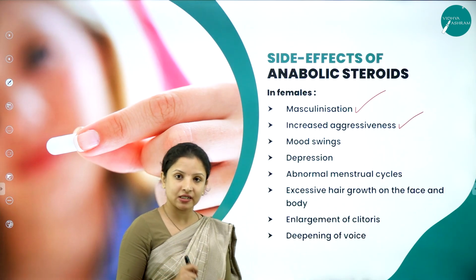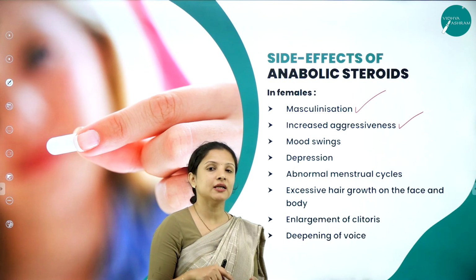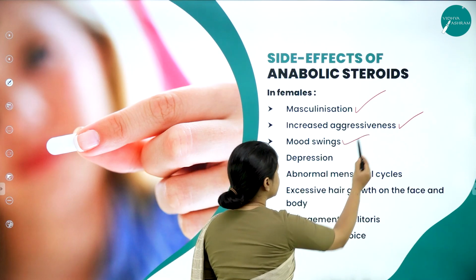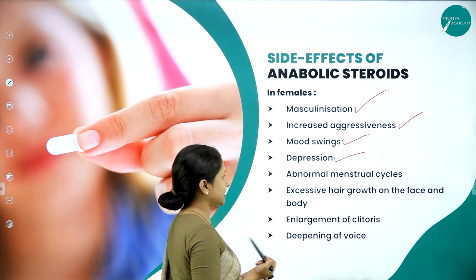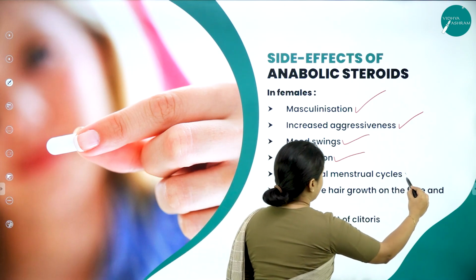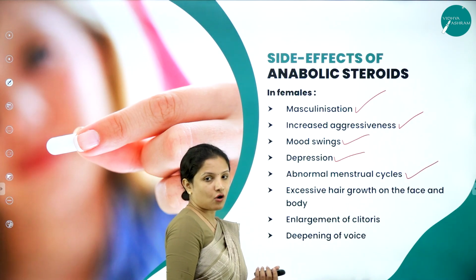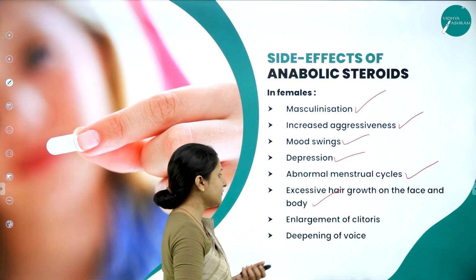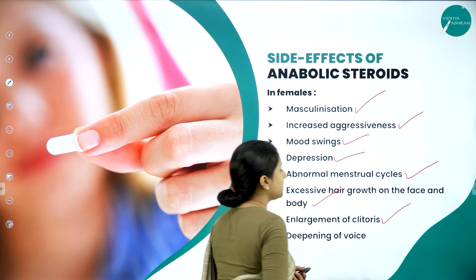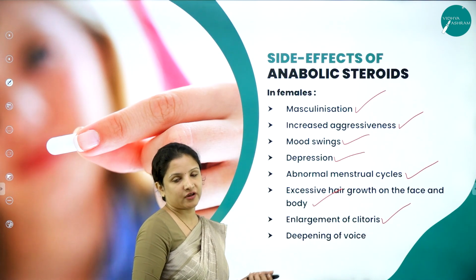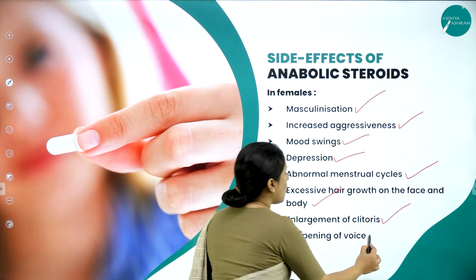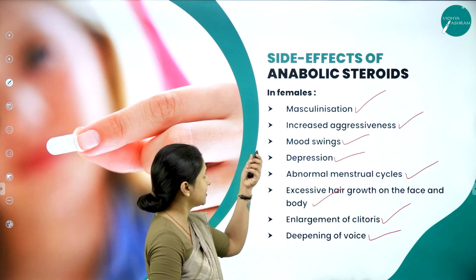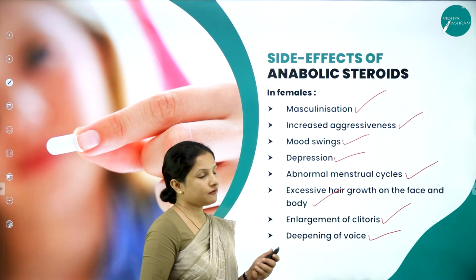Healthy aggressiveness is needed in sports to perform well, right? But an increase in aggressiveness can always cause harm and a lot of mood swings. It can cause depression because it affects the central nervous system. It can cause abnormal menstrual cycles. It can cause excessive hair growth on the face and the body, which females usually do not have. It can cause enlargement of the clitoris, which is a part of the female reproductive system. It can cause hoarsening or deepening of the voice; the voice will start sounding like a male voice. So these are the effects of anabolic steroids in females.